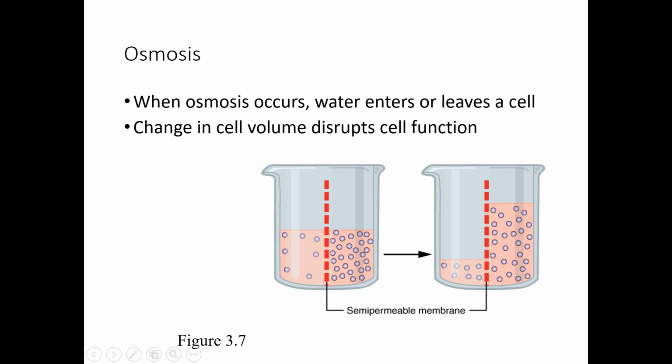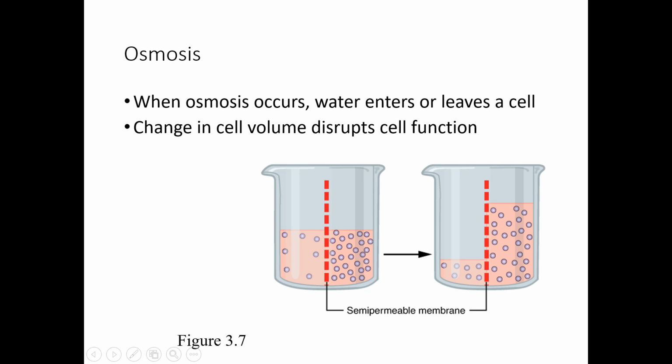Let's talk more about osmosis. That is a cup which is divided by selectively permeable membrane, and concentration on one side is much higher than on another side. Those molecules are too large and they cannot cross the membrane, but water molecules can. Where concentration of water is higher, on the left or on the right?